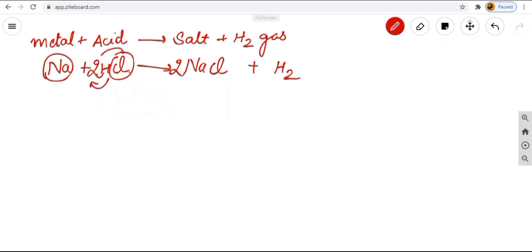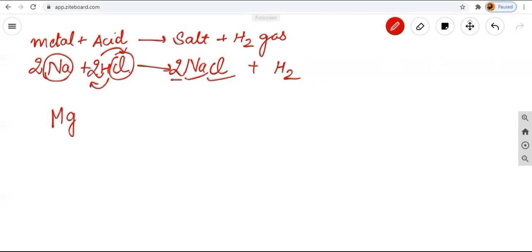Yes or no? Because on the left hand side, we are having 2Cl. For balancing both sides, what do we have to do? We will have to multiply this NaCl with 2, so that we will have 2Cl on both sides. But now one problem comes. If this Cl becomes 2, this Na is also becoming 2. So what do we have to do? We will have to multiply this Na by 2 also, so that our equation is balanced.